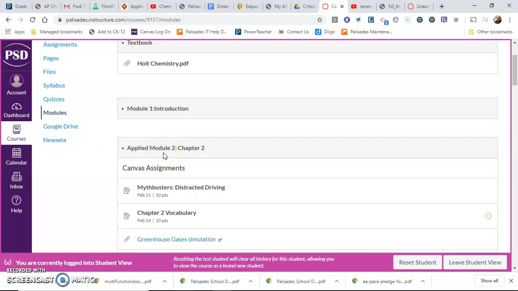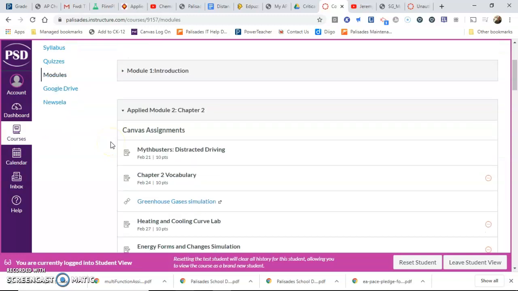Module 2, we also did when we were face-to-face, but I left it open here so that you could see there are some assignments in here that you may need to do, that you may need to make up. Okay, and so you check on those. The Canvas assignments are the ones that I gave to you on Canvas.